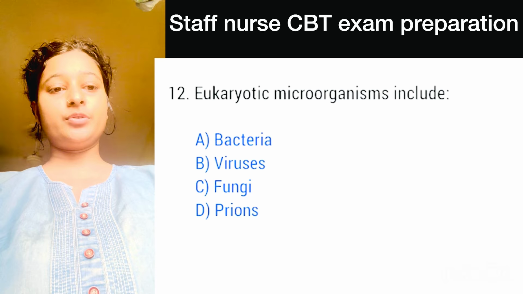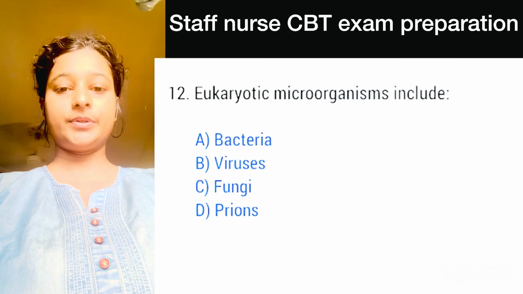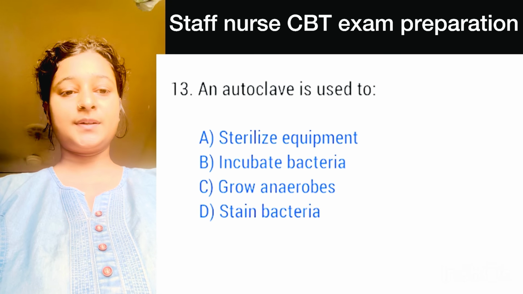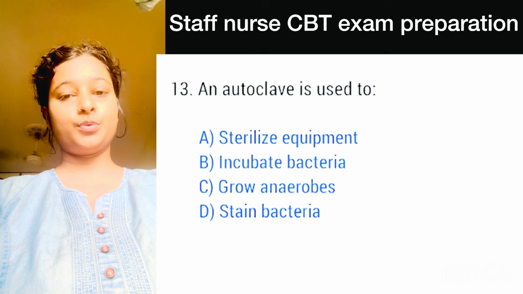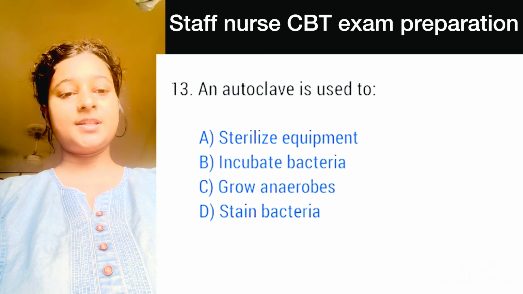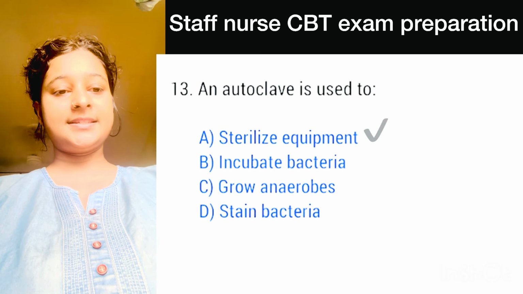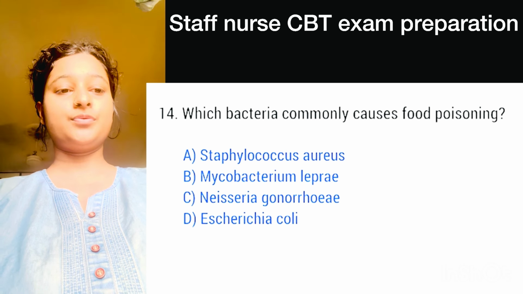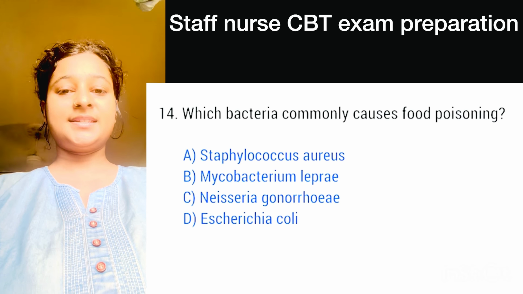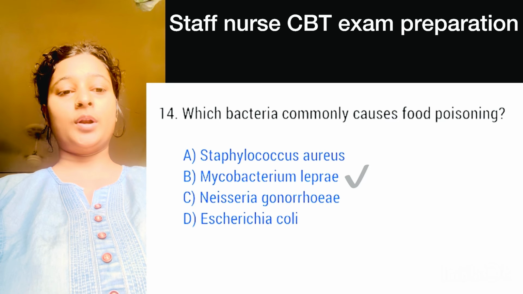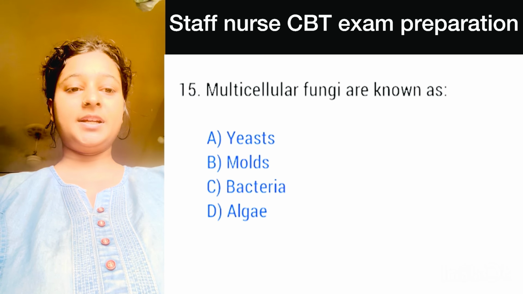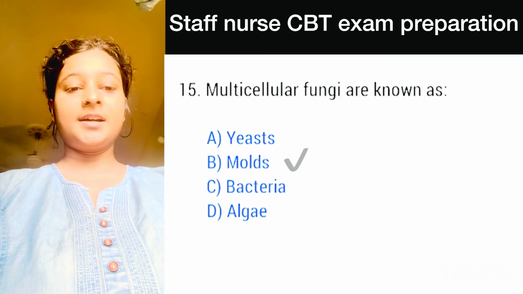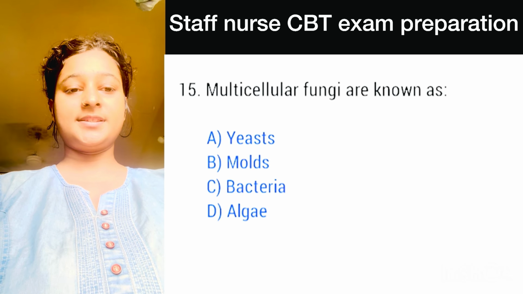Question number 12, eukaryotic microorganisms include. Here, correct option is option C, fungi. Question number 13, an autoclave is used to. Here, correct option is option A, sterilize equipment. Number 14, which bacteria commonly cause food poisoning? Here, right option is E. coli, option D. Number 15, multicellular fungi are known as. Here, correct option is option B, molds.